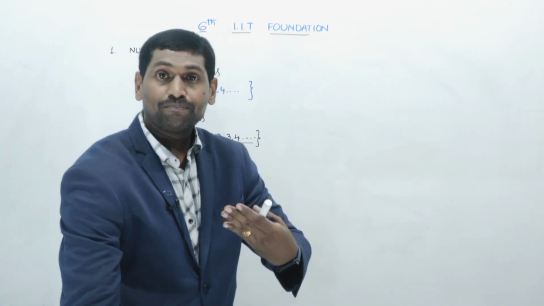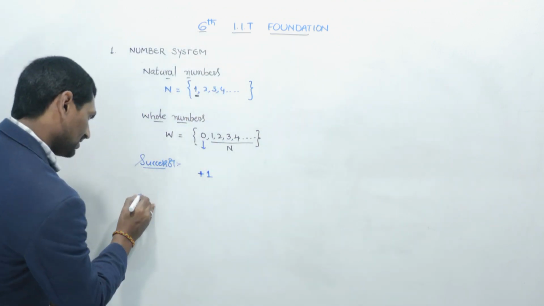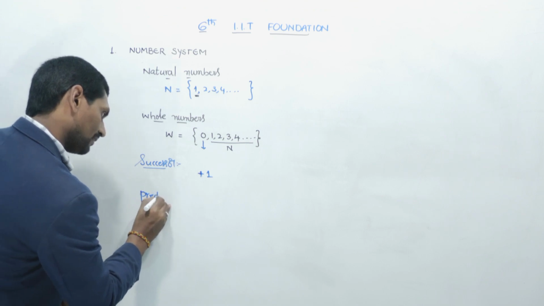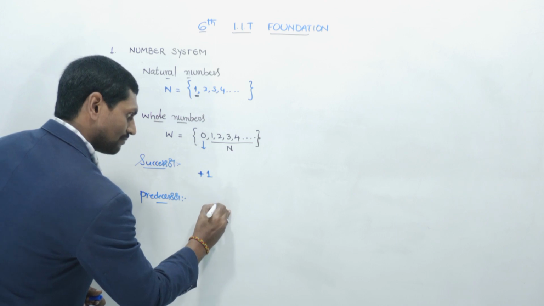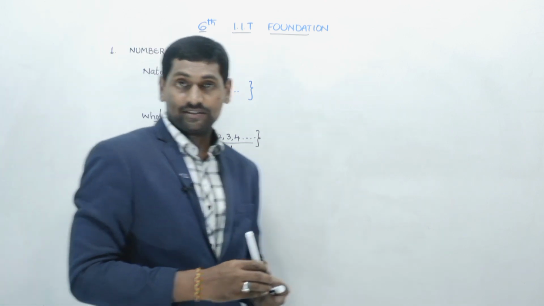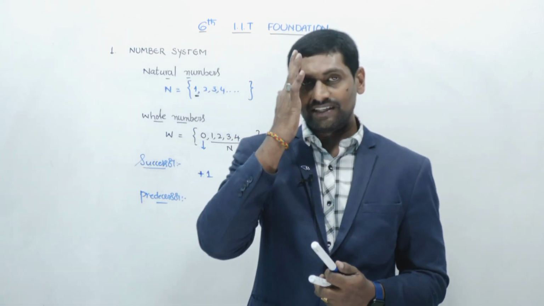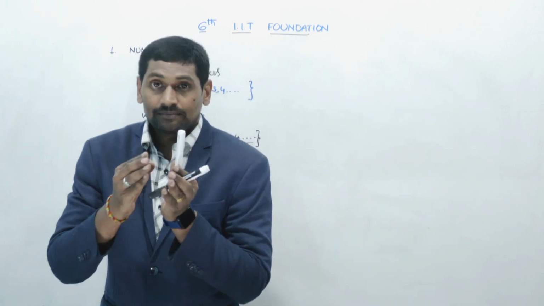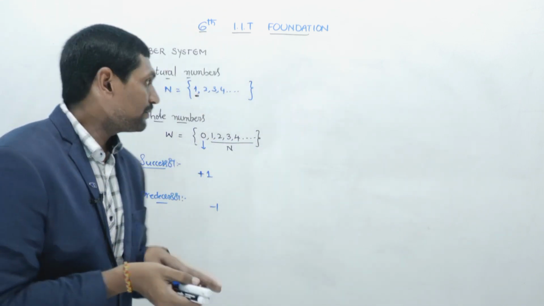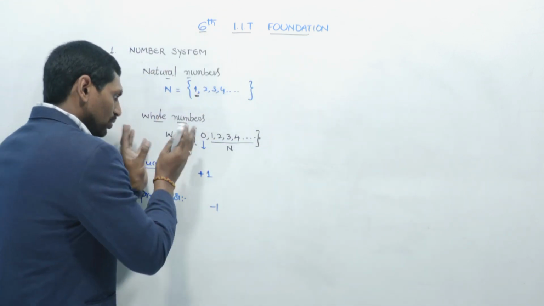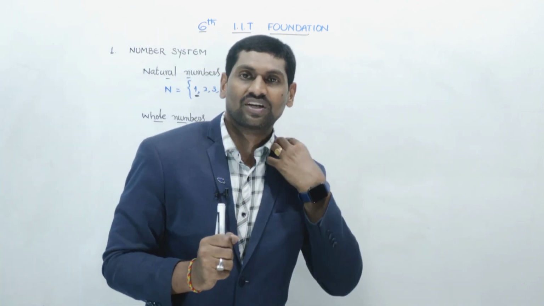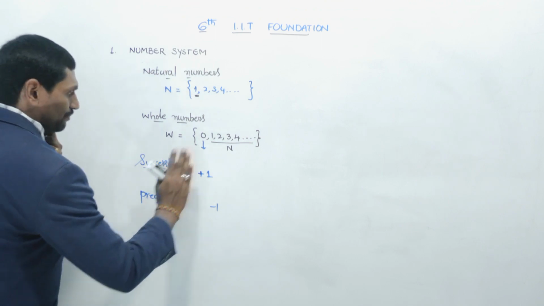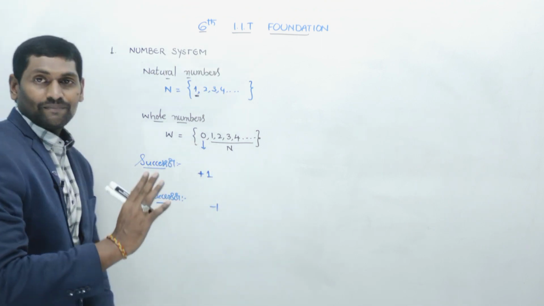Predecessor: pre means before, so predecessor means the number before, that means minus 1. We can remember it like this also. I am just talking about natural numbers and whole numbers, not rational numbers and so on. Successor means simply plus 1, predecessor means minus 1.